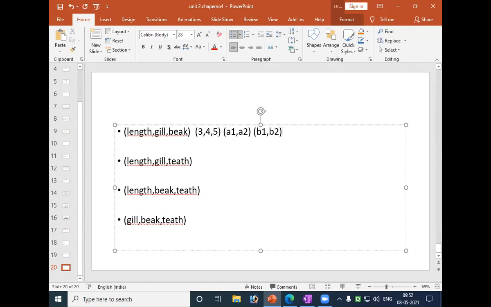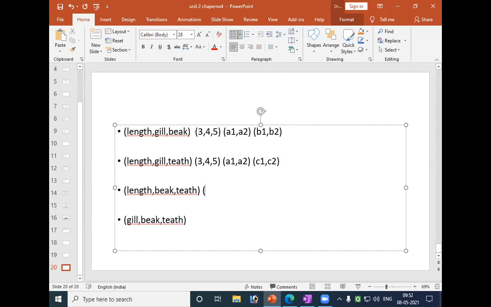So with this, we can construct. 3 A1 B1, 3 A1 B2, and so on. We have already seen that. Similarly, 3, 4, 5 with gill A1, A2 and this C1, C2.